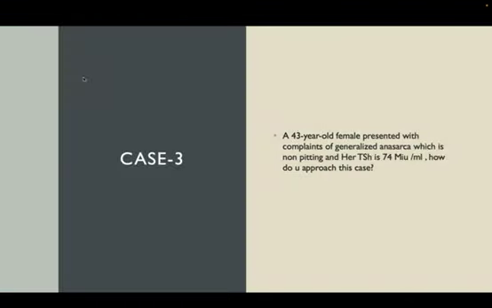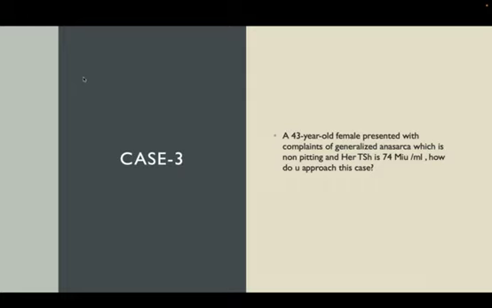Case 3. A 43-year-old female presented with complaints of generalized anasarca, which is non-pitting. Her TSH is 74 milli international units per liter. So how do you approach this case? It is a straightforward case where the patient presents with generalized anasarca. If you ask for it, you should get a history of constipation, irregular menstrual cycles, cold intolerance, weight gain. That also should be asked for. So this is mostly looking like a hypothyroidism related edema.